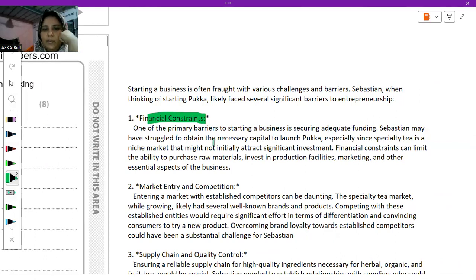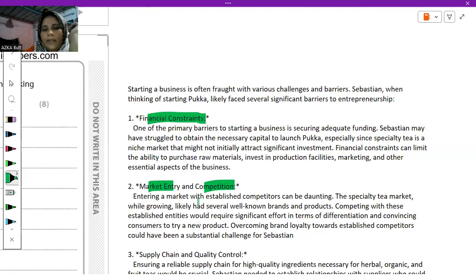Sebastian may have struggled to obtain the necessary capital to launch Yuka, especially since his specialty tea is a niche market that might not initially attract significant investment. Financial constraints can limit the ability to purchase raw material, invest in production facilities, marketing, and other essential aspects of business. Second would be market entry and competition.